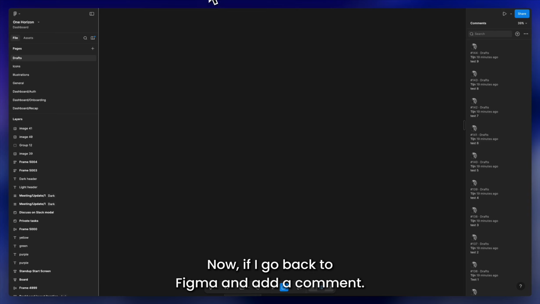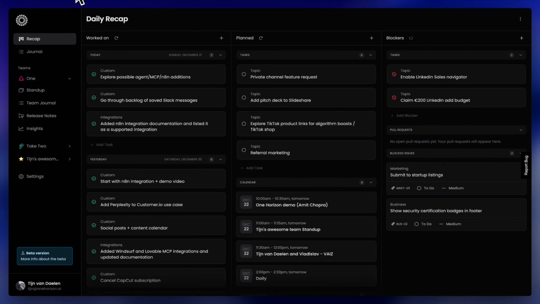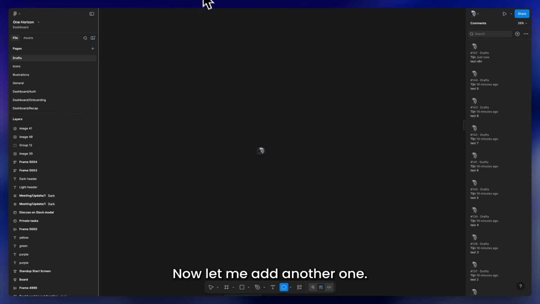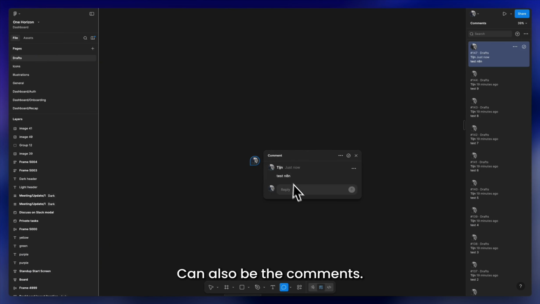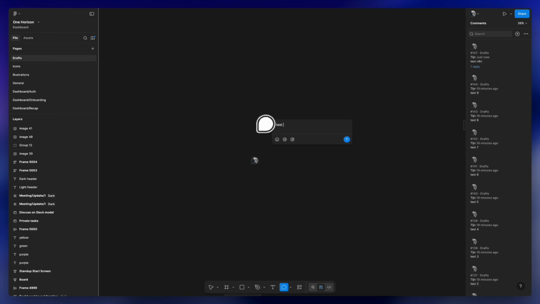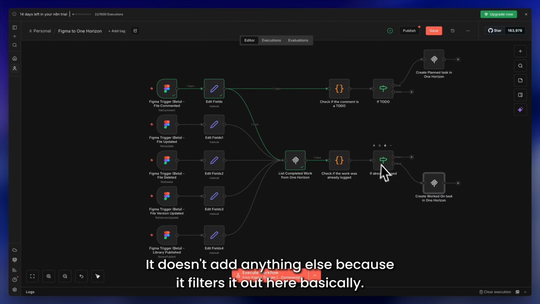Now, if I go back to Figma and add a comment, and then go to One Horizon, it should be adding it anytime. There you go. So in real time. Now let me add another one. Can also be as a comment. Doesn't really matter. It doesn't add anything else because it filters it out here basically.